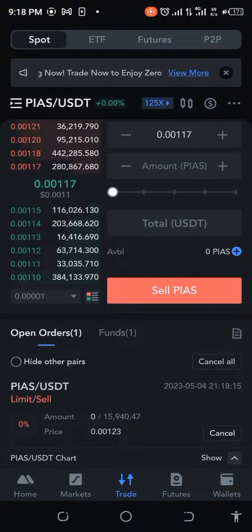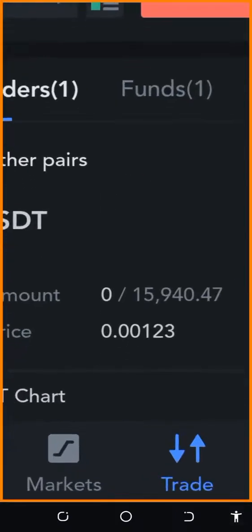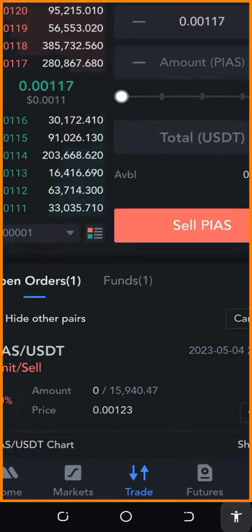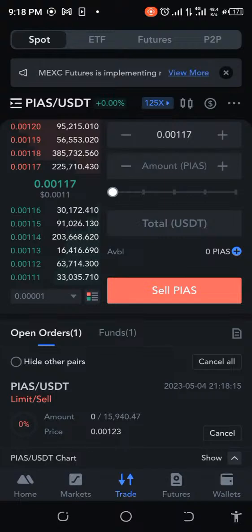Okay, you can see right now the price has changed to 0.00117. Okay, so anyways, here we are. Let's wait. So we have 15,940. Let's see what it actually will be if it is saying that it's 15,940.